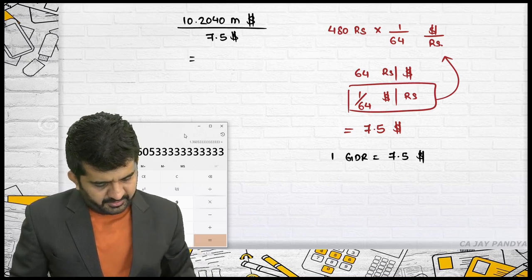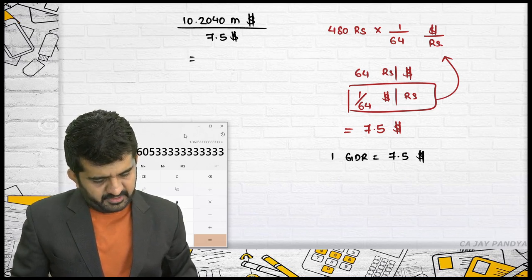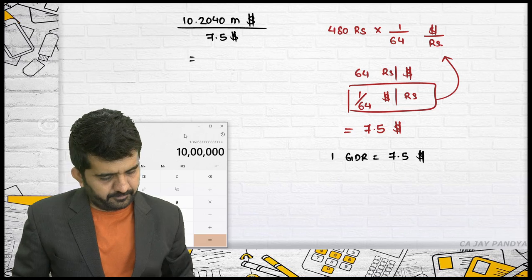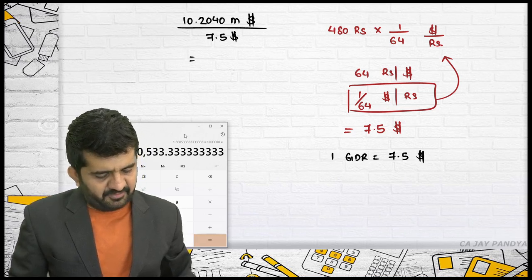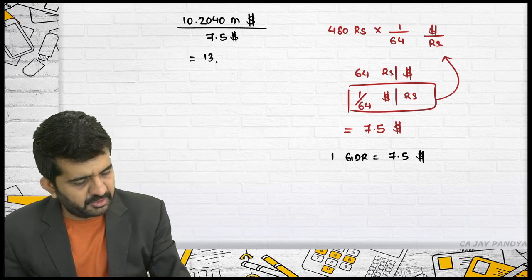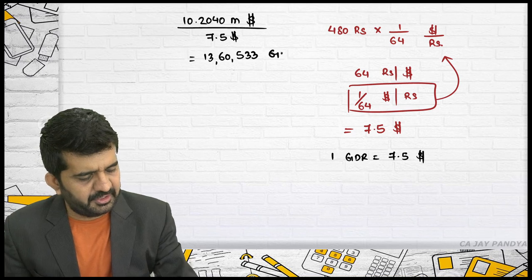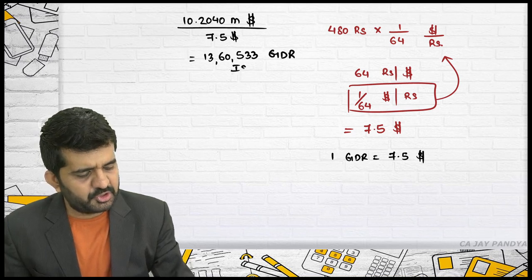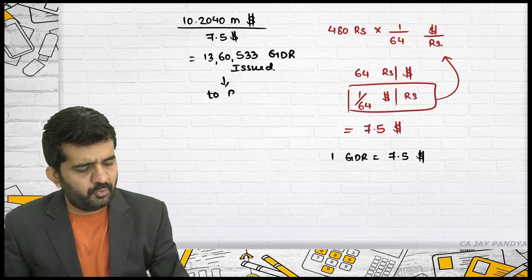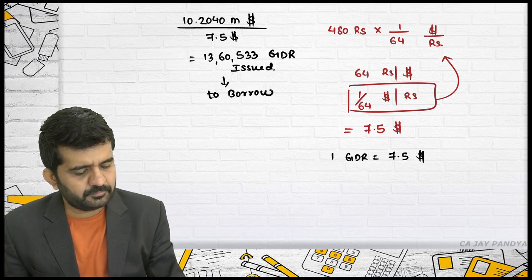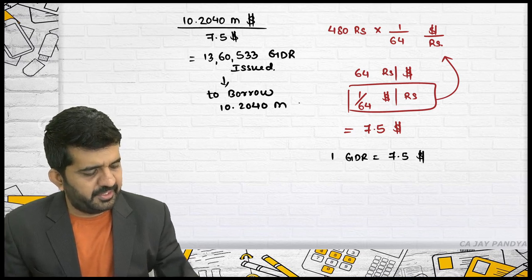It is million. Million is 10 lakhs. It is 13,60,533. 13,60,533 GDRs are to be issued to borrow 10.2040 million dollars.